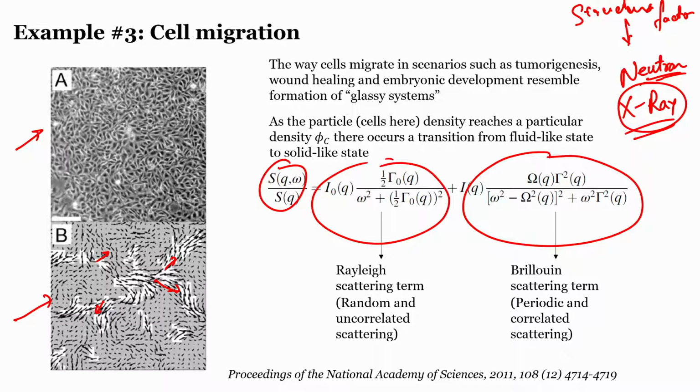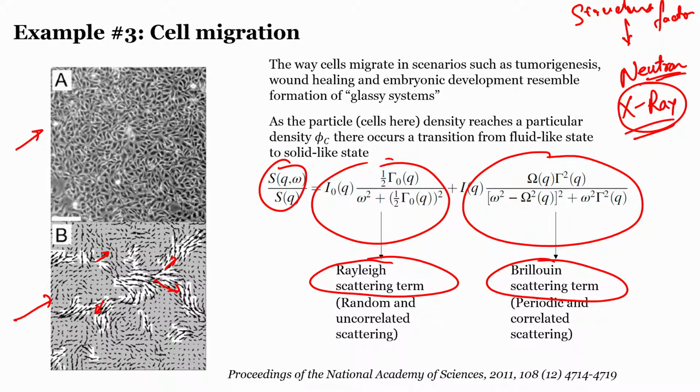In this case, they found that this kind of cell migration fits in two different scattering systems. First is Rayleigh scattering, second is Brillouin scattering. Now Rayleigh scattering you must be very familiar with. Whatever we see in the sky, the reason that the sky is blue is because of Rayleigh scattering. The same Rayleigh scattering, which is random and uncorrelated scattering, is found in this particular system. This system also has a component of Brillouin scattering.